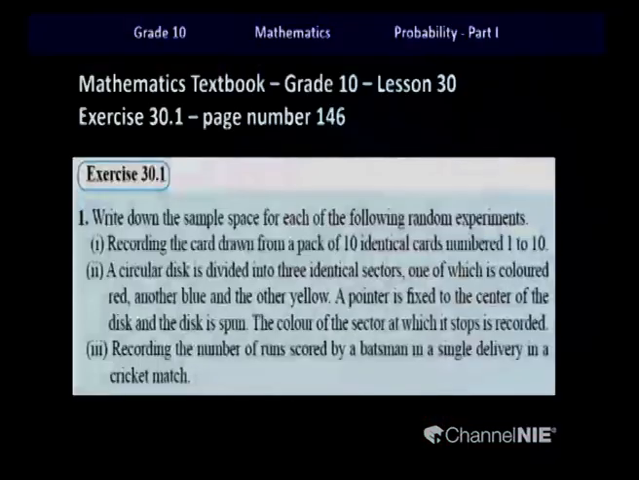I hope you have your textbooks with you. So let us look at this exercise 30.1. Okay children, in this one they have asked us to write down the sample space of a few random experiments. I hope you have the books with you so we can do it together. Let's take one by one and write down the sample spaces. First one.